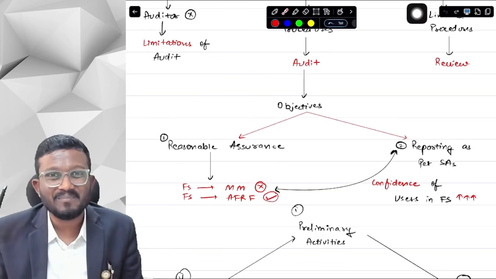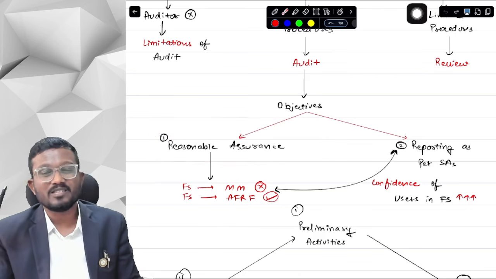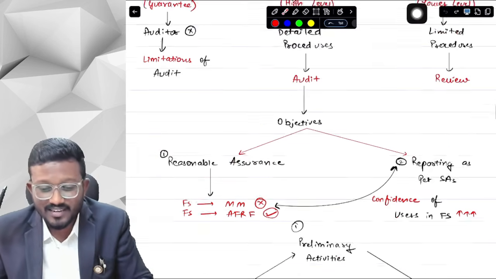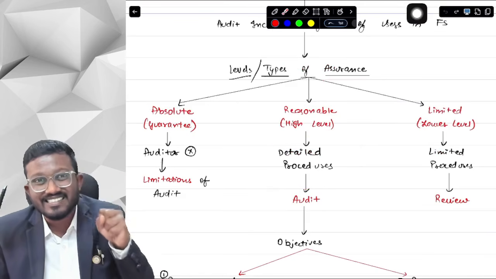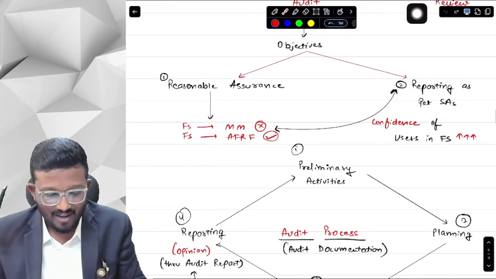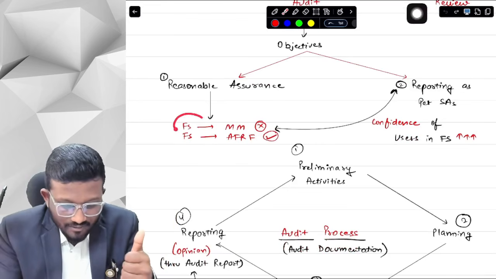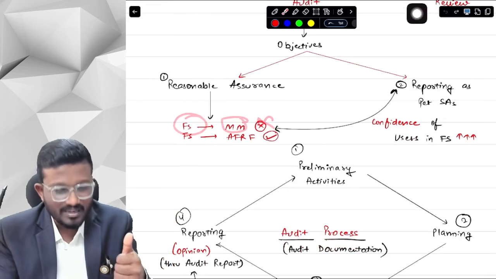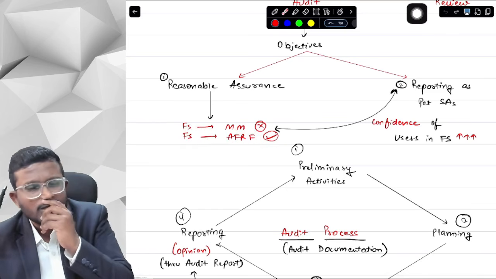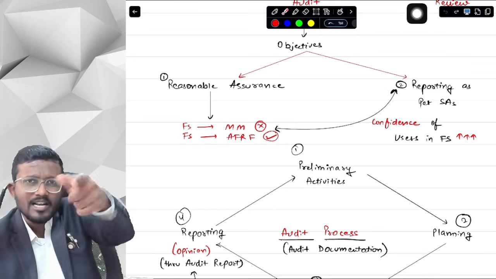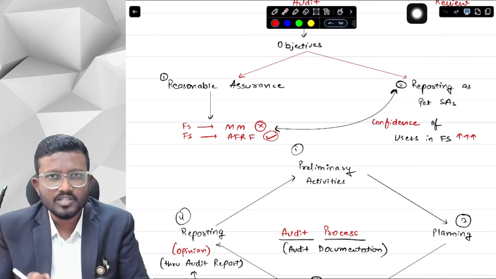So I will first have to take the reasonable assurance myself, and then I will provide this reasonable assurance to users of financial statements. How do we obtain reasonable assurance, sir? By performing detailed procedures, by obtaining evidence. Okay, we will definitely cover that in the later half of this lecture. So basically we obtain reasonable assurance that the financial statements don't contain any material misstatement, that the financial statements are prepared as per AFRF. Now, after obtaining this reasonable assurance, should I keep it with me, or should I tell the users of financial statements? Obviously, sir, you are doing audit for users of financial statements, so you should tell them.